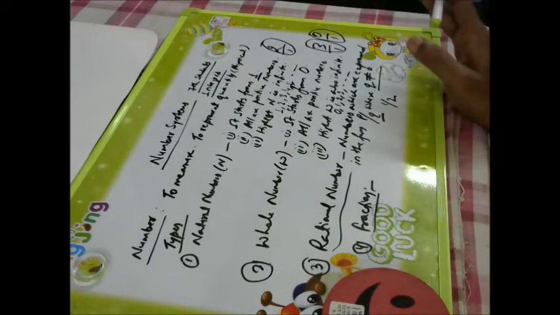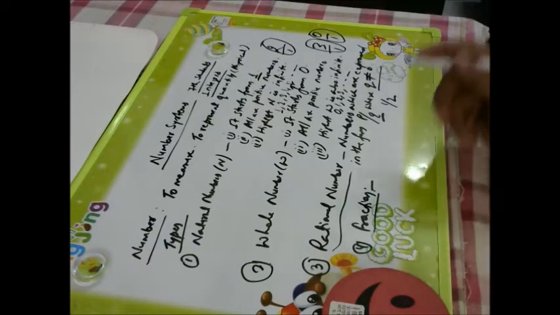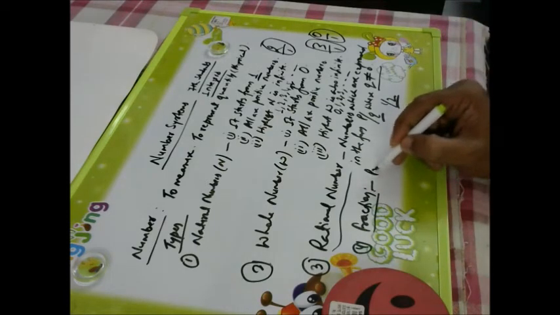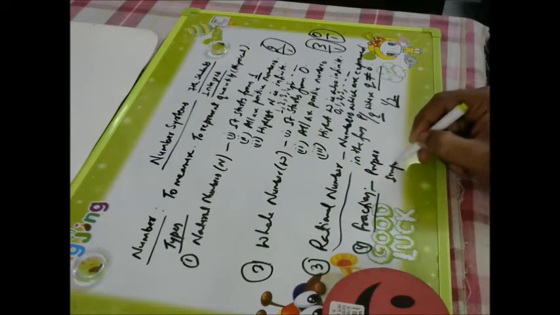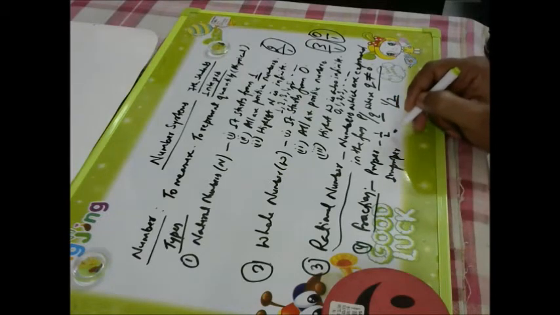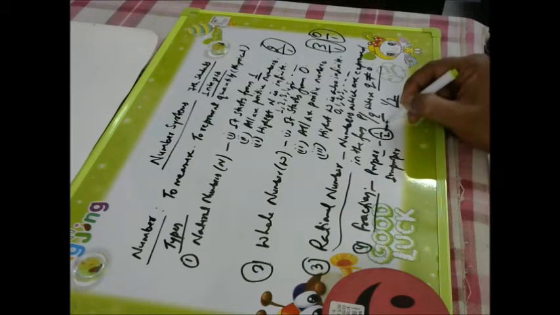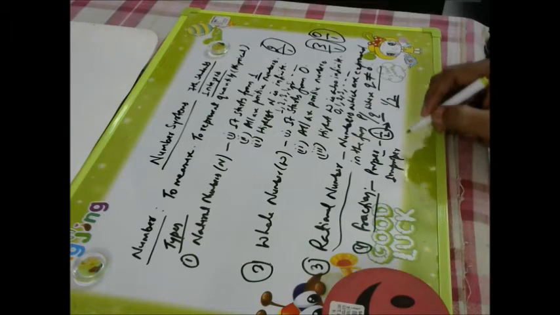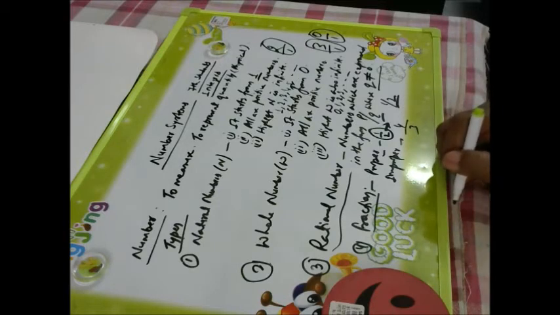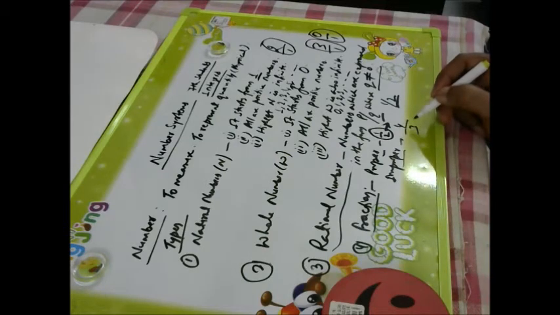Fractions means it is a rational number. All fractions are rational numbers. Now one more thing: in fractions we do have proper fractions and improper fractions. 1 by 2 is a proper fraction, where the denominator is more than the numerator. So for a proper fraction, compulsorily we should have the denominator more than the numerator. But for an improper fraction, the denominator is smaller than the numerator. It will be called an improper fraction, or we can call it a mixed fraction.